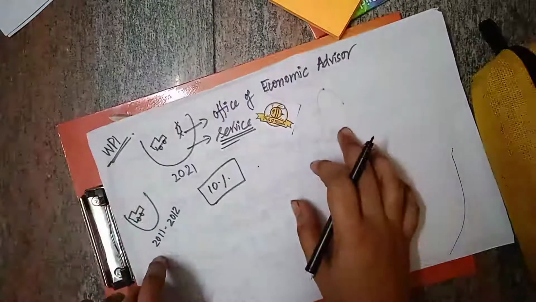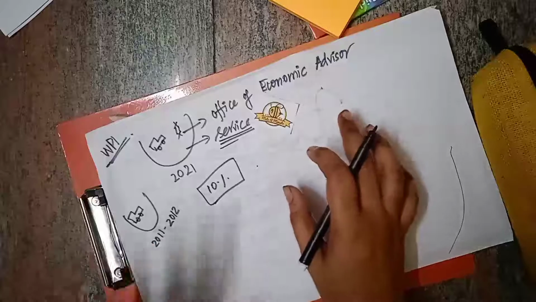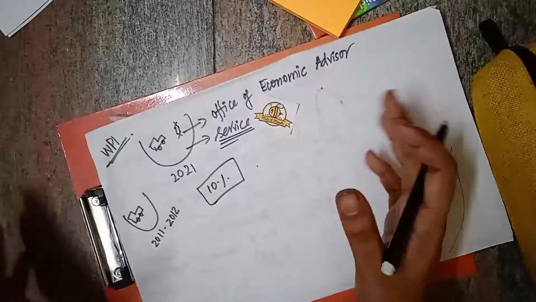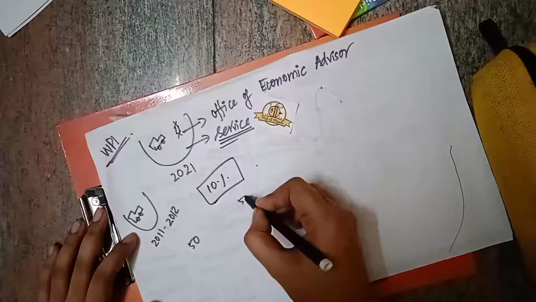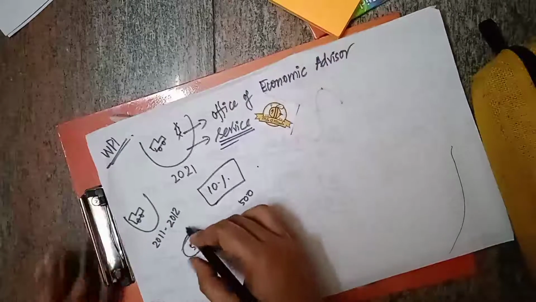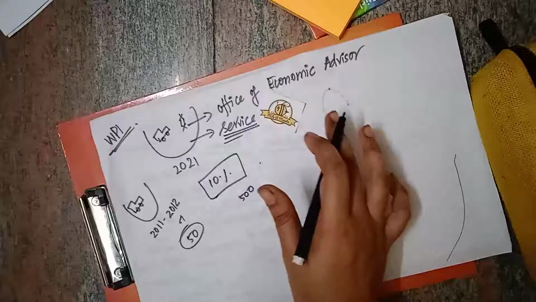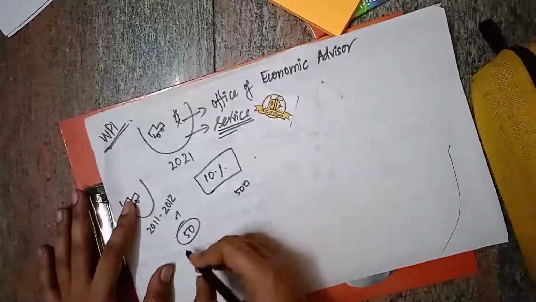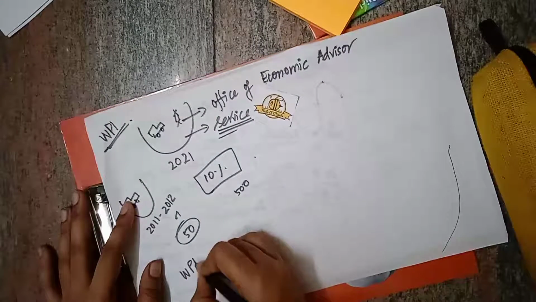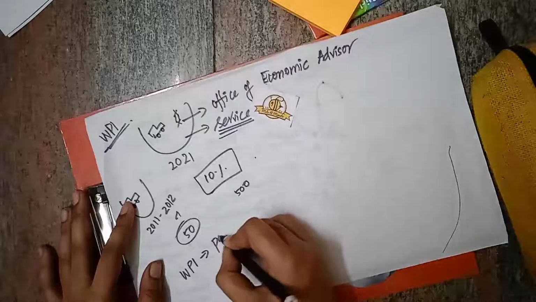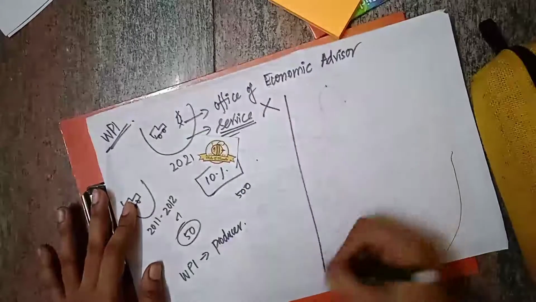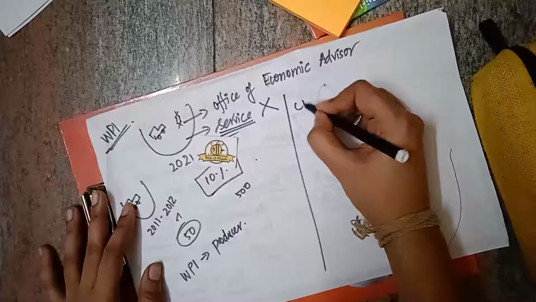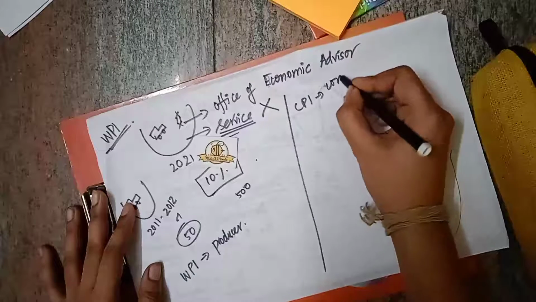So wholesale price is measured. Wholesale price will be used here. The wholesale price of a shirt may be 50 rupees, but the selling price will be 500 rupees. The wholesale price will be used and the inflation will be calculated. In WPI, it is at the producer level. Coming to consumer level, CPI is based on the consumer.